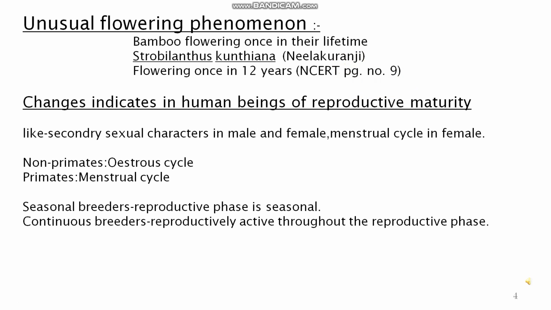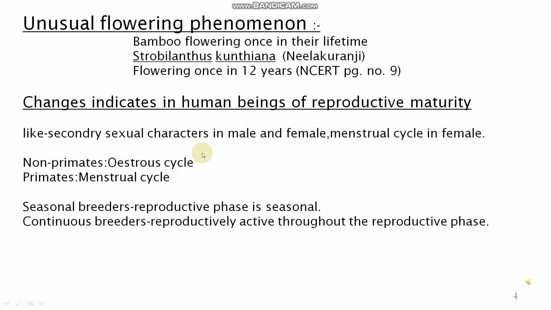Now, changes indicating reproductive maturity in human beings, like secondary sexual characters in male and female, menstrual cycle in female. There are two types of cycle: in non-primates it is called the estrous cycle, in primates it is called the menstrual cycle. This is the reproductive cycle.